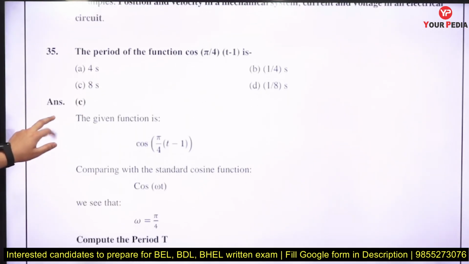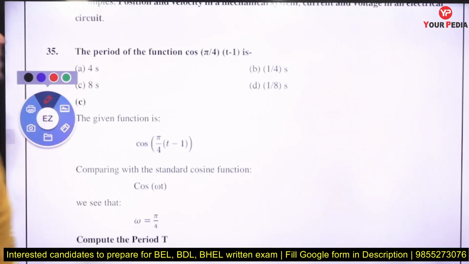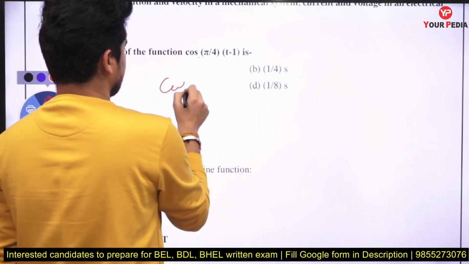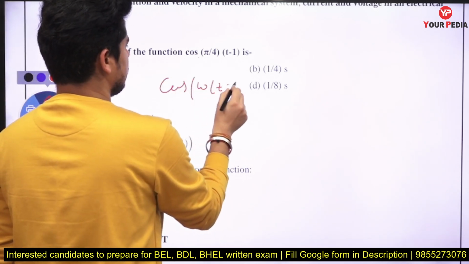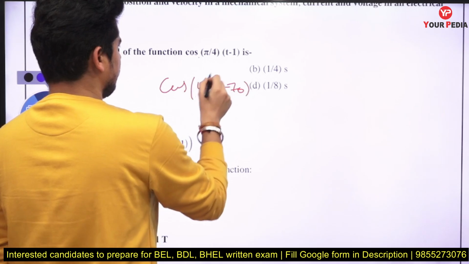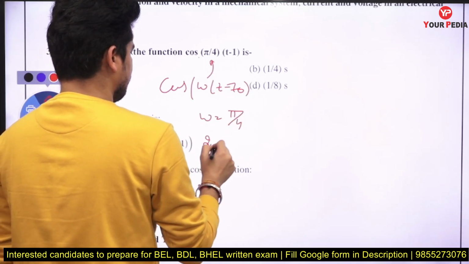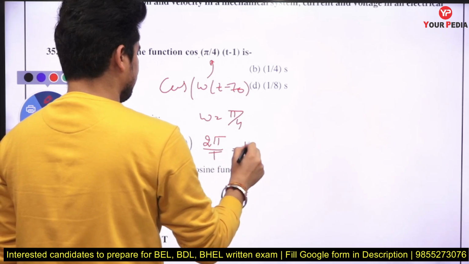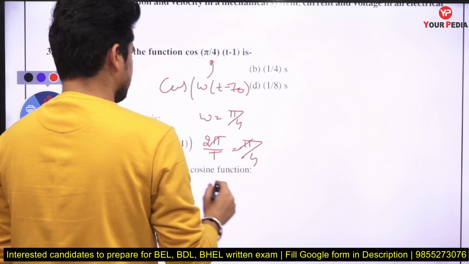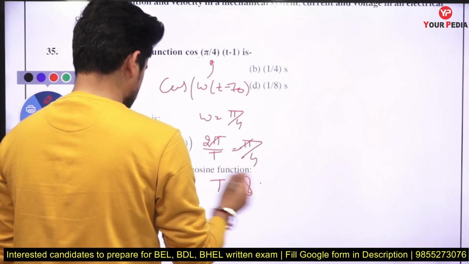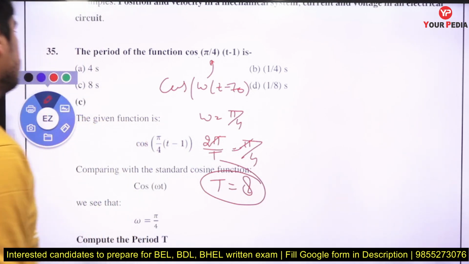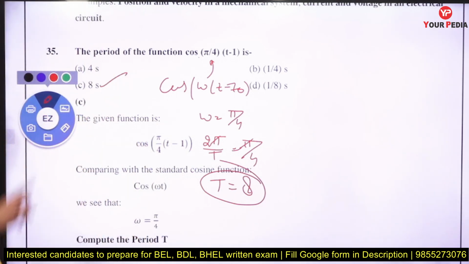And the period of a function, whenever we are finding the period, this is cos of omega t minus t naught. So when you compare these two, omega is going to be pi by 4 and 2 pi over T is equal to pi by 4. So pi and pi cancel out, the time period is going to be 8. So the answer will be C.